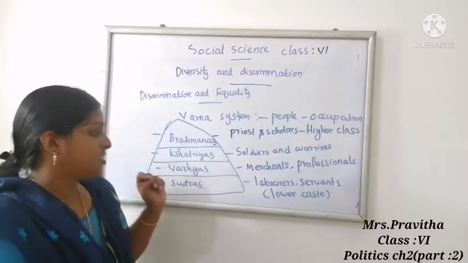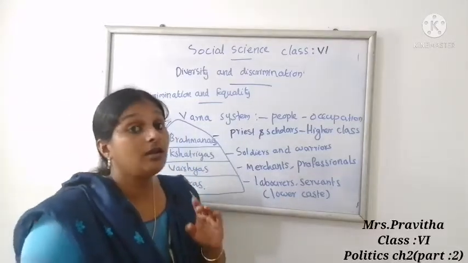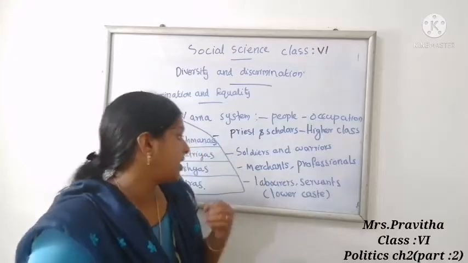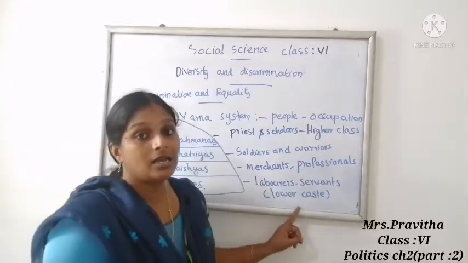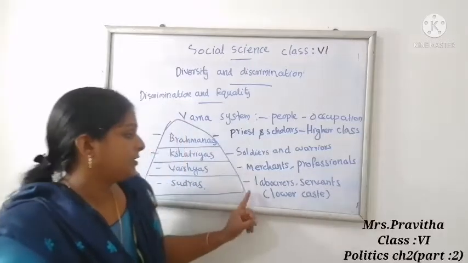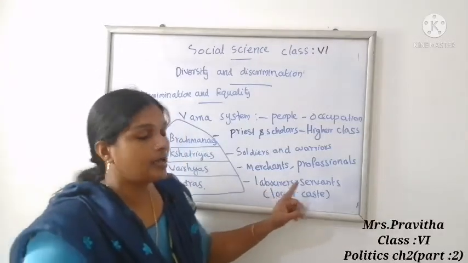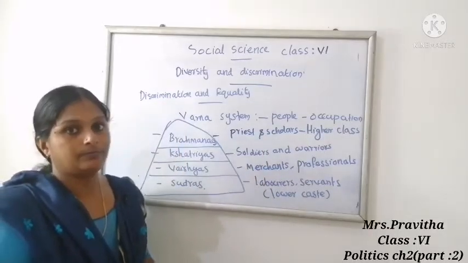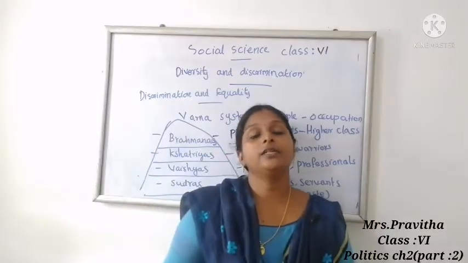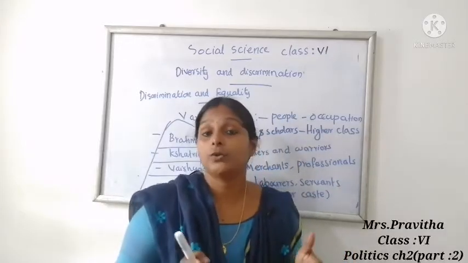Third one, Vaishyas. Vaishyas included merchants and professionals. Then last one, Shudras. Shudras were considered lower caste people, and they were laborers and servants. So this is about the Varna system. So children, in earlier times there was discrimination based on the caste system.